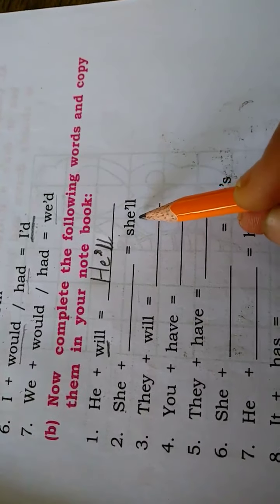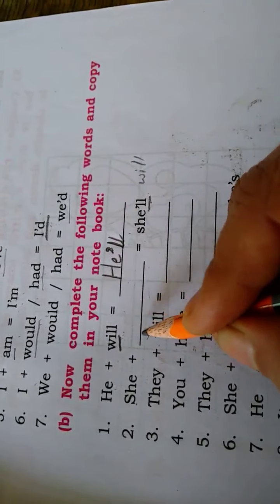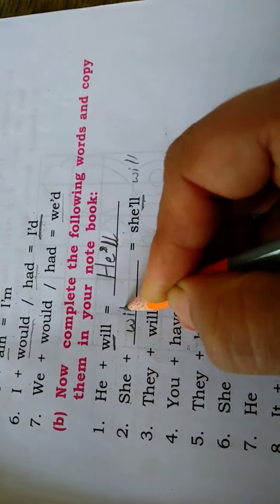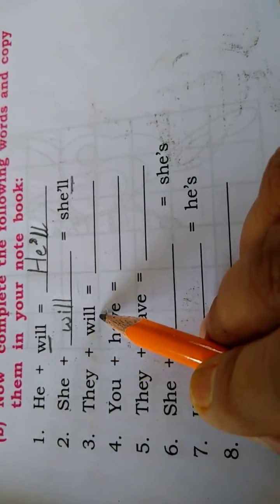Next, she plus 'll is equal to she will. So apostrophe LL, what does it refer to? Will. So we can write in this short form: she plus will is equal to she will. Right, children? Yes. Next, they plus will, they will.